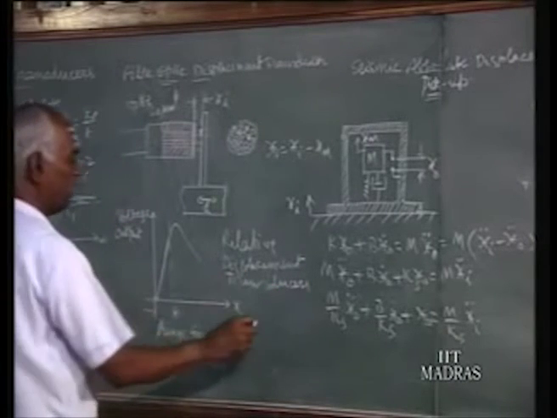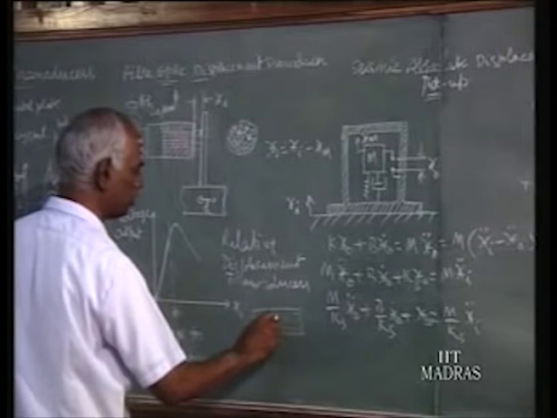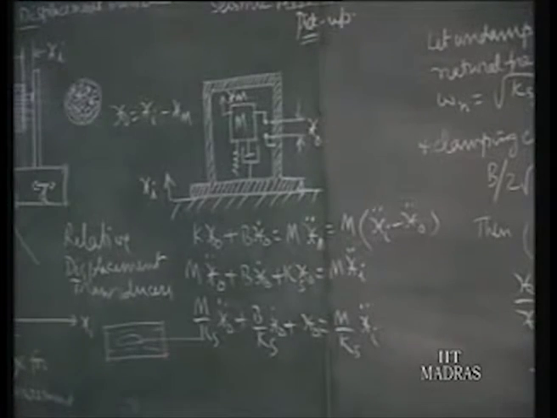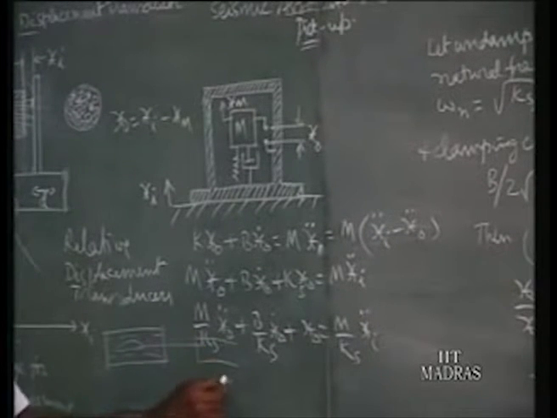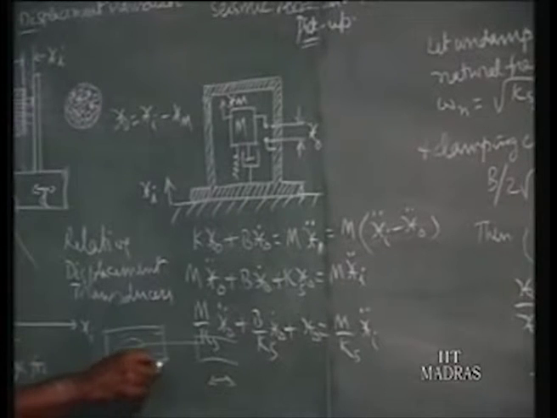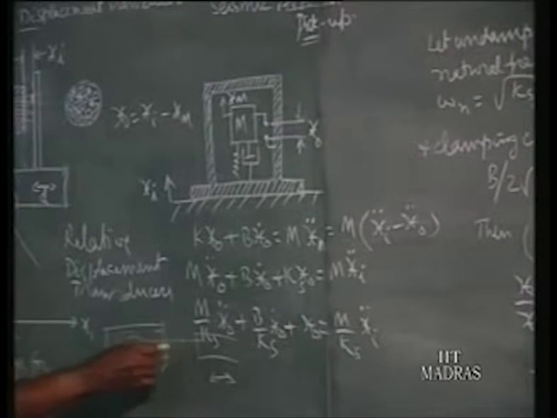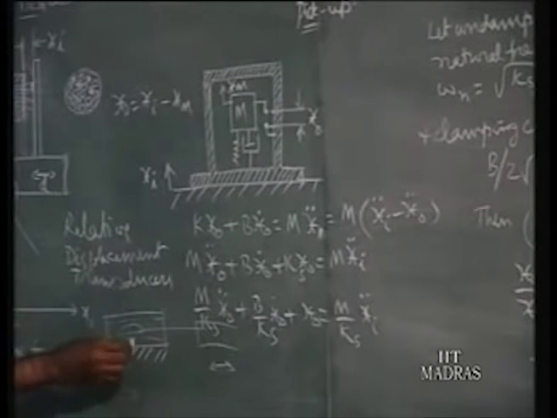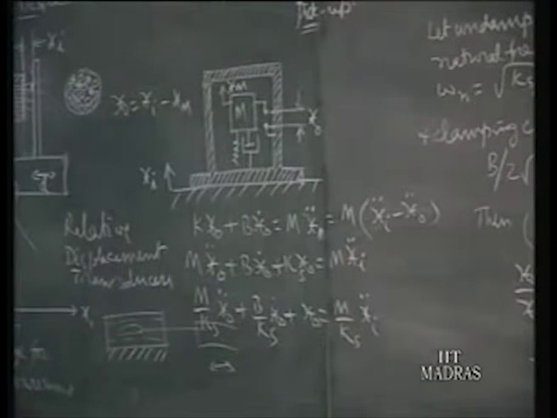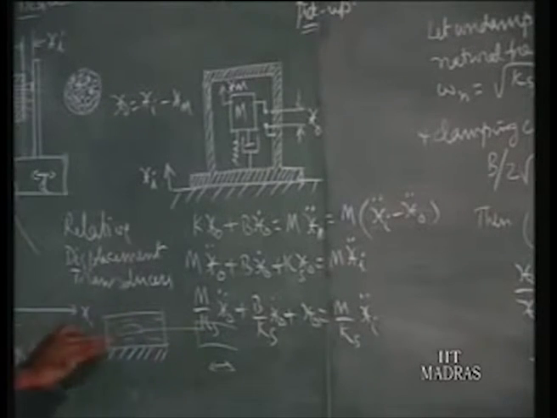If you consider an LVDT, it is a tubular construction. There we have the core, which is given to the machine member, whichever is moving to and fro, and the cylindrical portion is fixed to the ground, to the frame. It will not move. So one of the two members of this transducer is fixed to the frame, and the other member is connected to the moving one. The motion of the core relative to the other member is measured by this transducer.